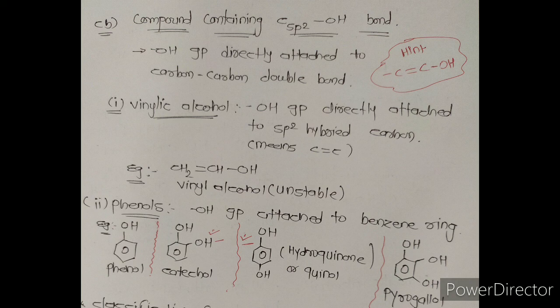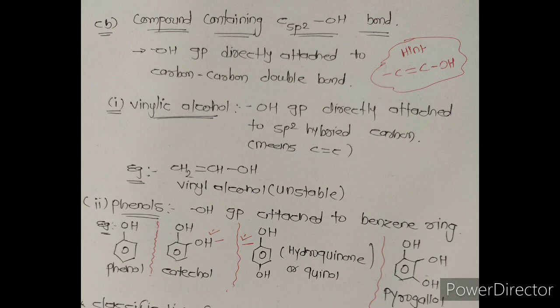Vinylic alcohol means the OH group is directly attached to an sp2 hybridized carbon atom. For example, CH2=CHOH is known as vinyl alcohol, which is unstable. Here the OH group in vinyl alcohol is directly attached with a carbon-carbon double bond.